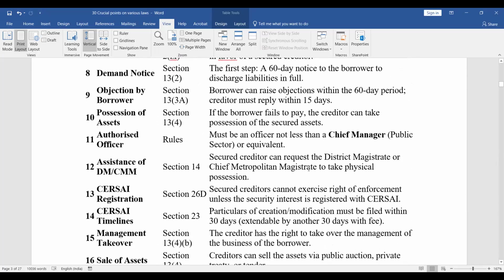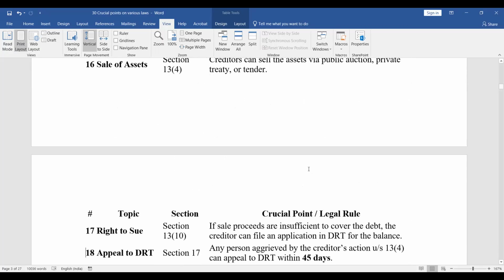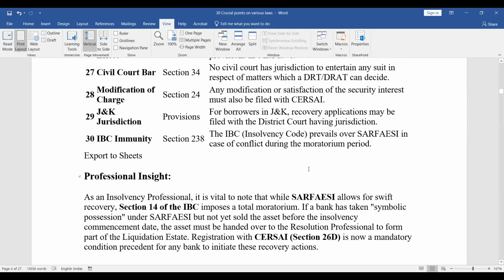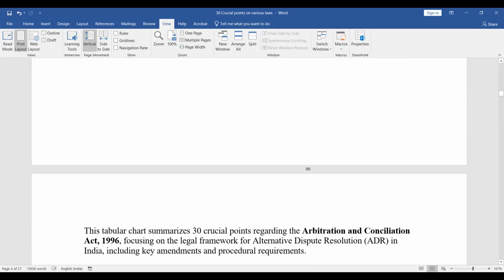Now, in case the assets or business is taken over by the secured creditor, then they may get shareholding also. In case shareholding is given to the secured creditor, then management will not be transferred. बाकी और डिटेल्स है काफी सारी, वो डिटेल्स आपको सारी पीपीटी के अंदर मिल जाएगी, बट इससे आपको ना बेसिक आइडिया मिल जाए.